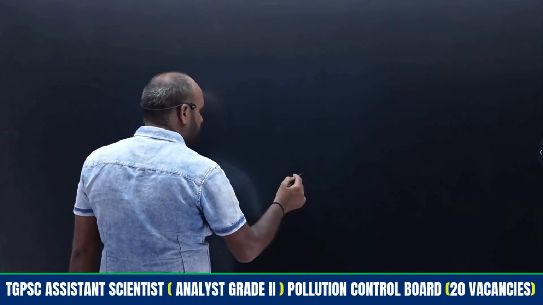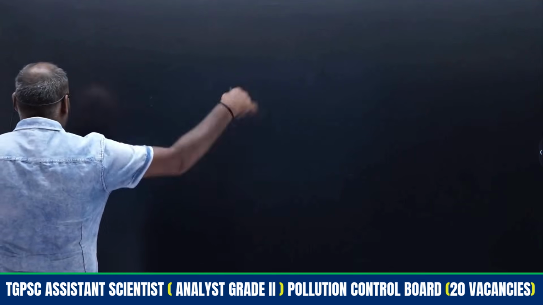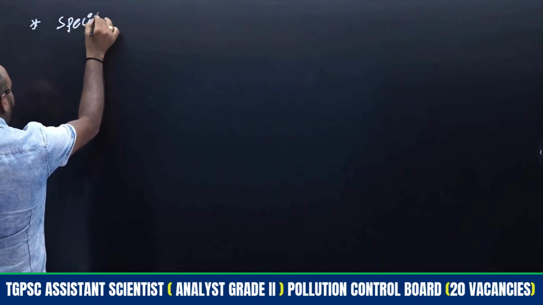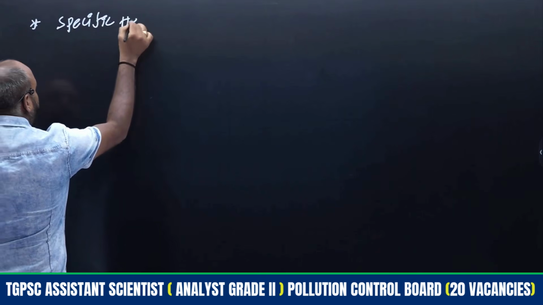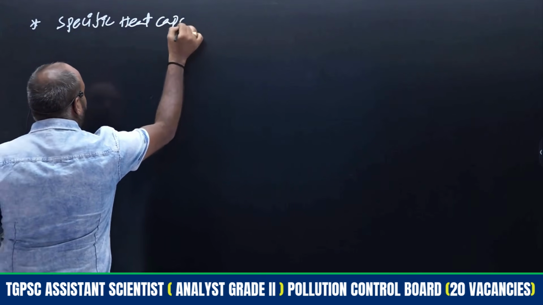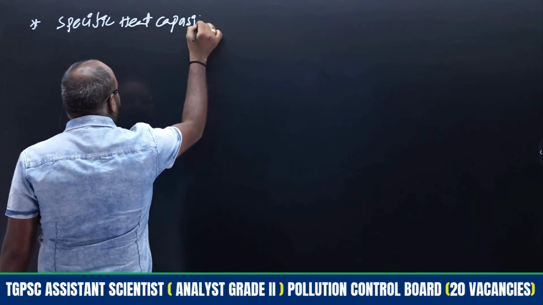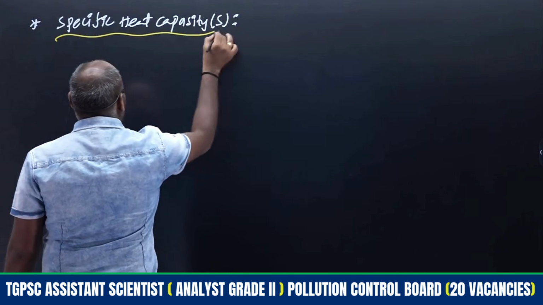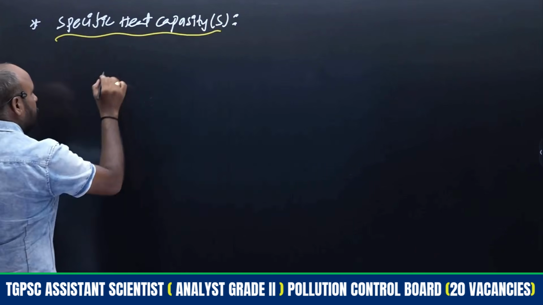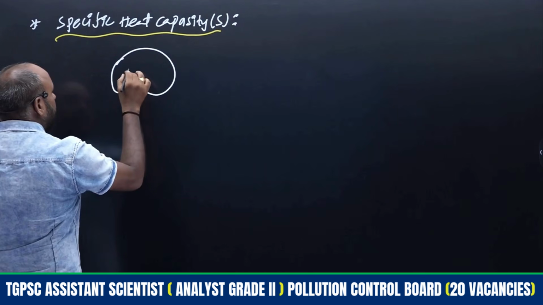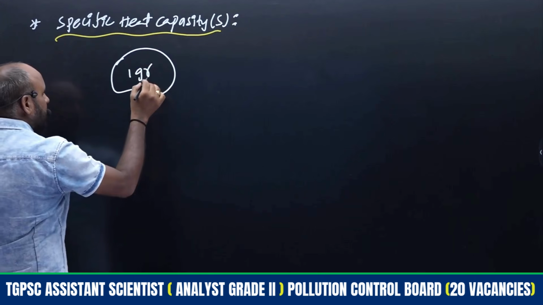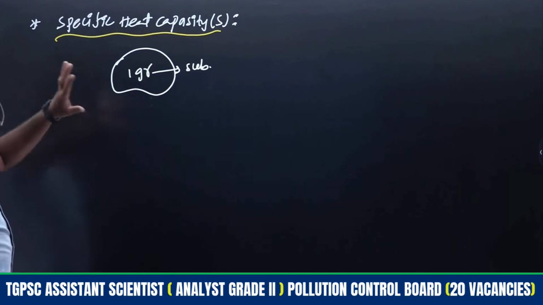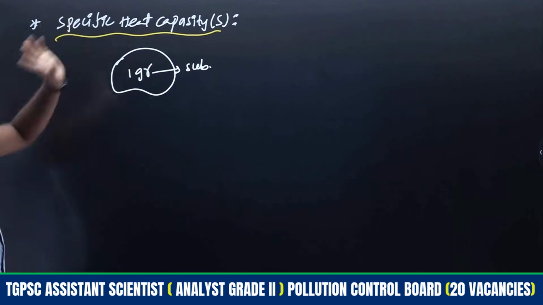Based on this only, definitely we will get all those things in a simple manner. Specific heat capacity, that is denoted with S. Similar to that, here we are taking 1 gram of substance. A specific amount we have to consider, and that will give the specific heat capacity.